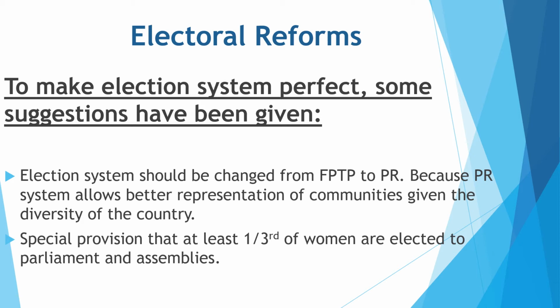Another suggestion is that certain provisions be made so that at least 1/3 of the seats are reserved in rural and urban local bodies for women candidates. As we learned about reserved constituencies, we had set certain seats for SCs and STs. I told you that in Lok Sabha, 84 seats are reserved for the Scheduled Castes and 47 for the Scheduled Tribes. So just like that, women also require a certain number of seats to be reserved in parliament and assemblies.